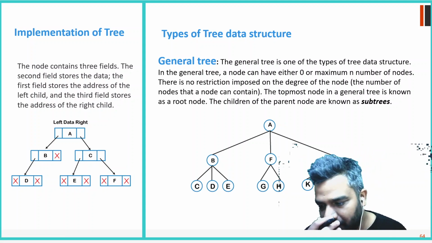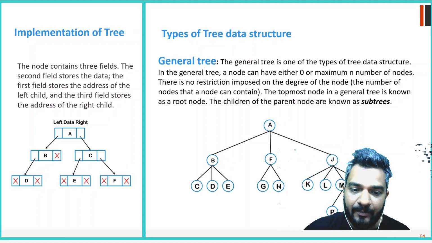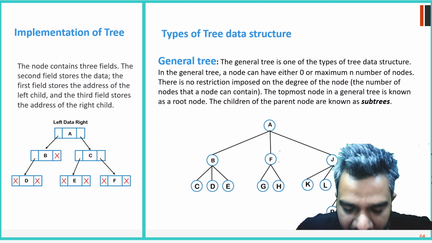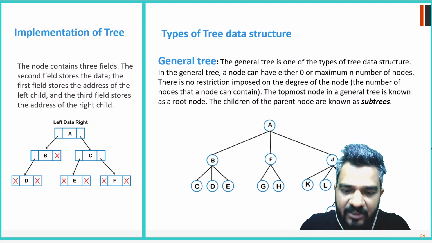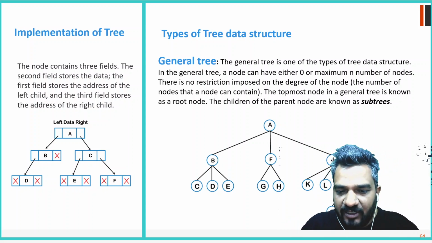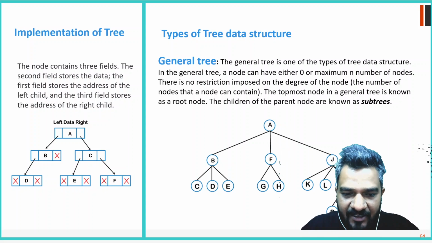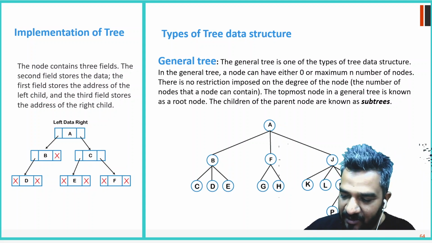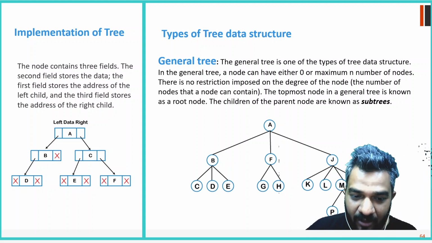Now, if you look at tree data structures, there are multiple types. I think four or five trees are available right now. The first tree is the general tree. A general tree is one type of tree data structure. A node can have either zero or a maximum of n nodes, meaning they can have multiple children or zero children.